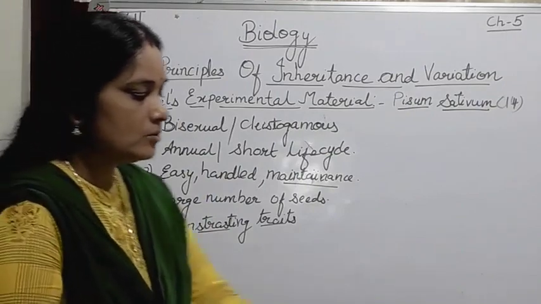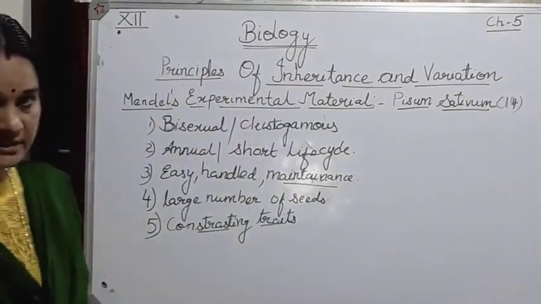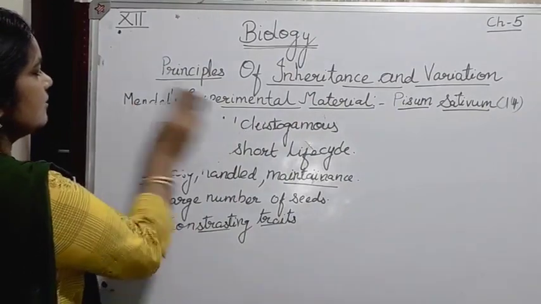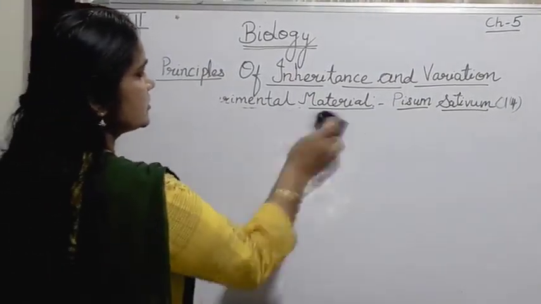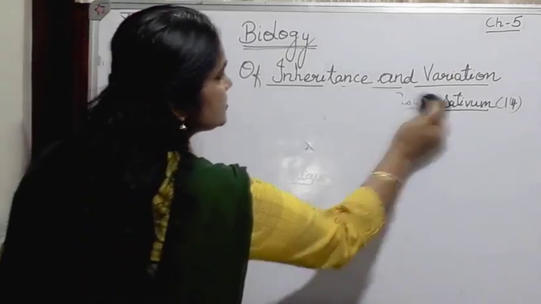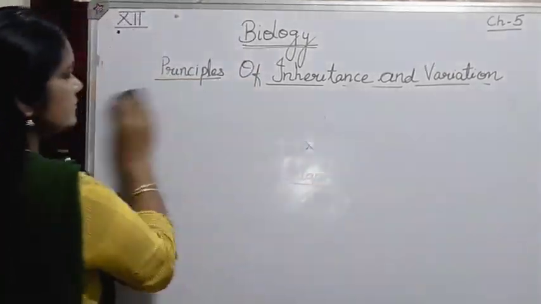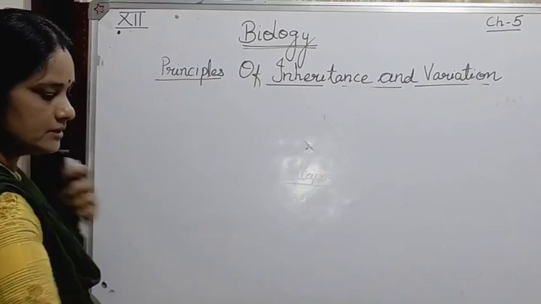Now let's study the different characteristics he had taken, the 7 contrasting characters selected by Mendel to study the inheritance of genes from one generation to another.